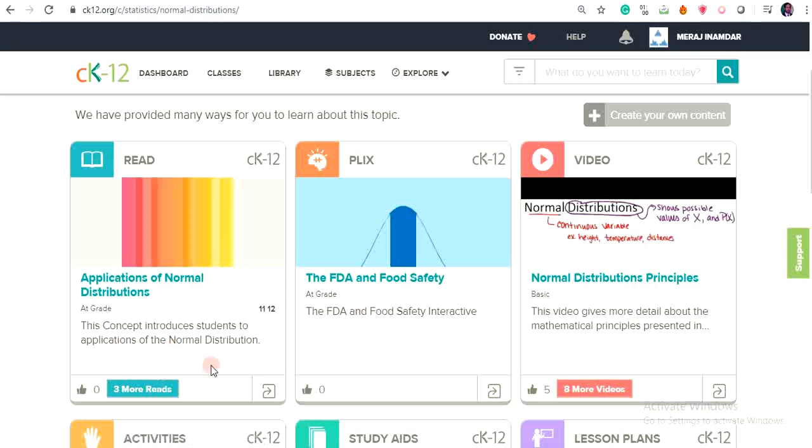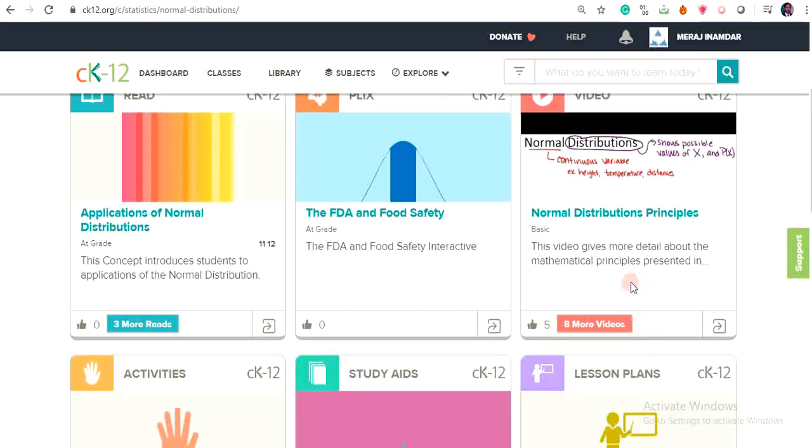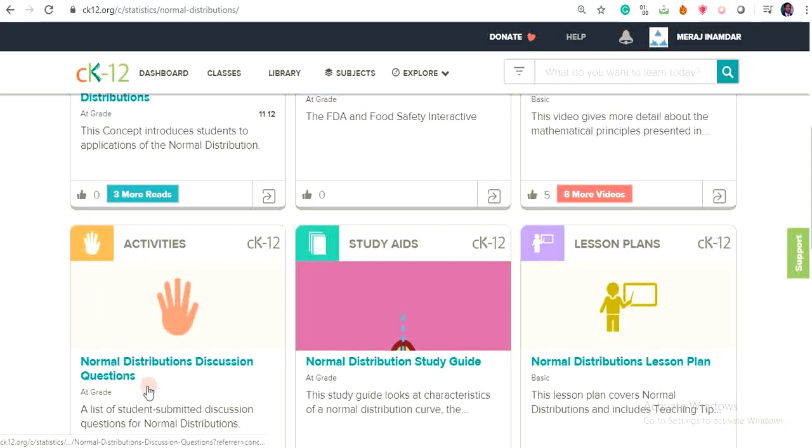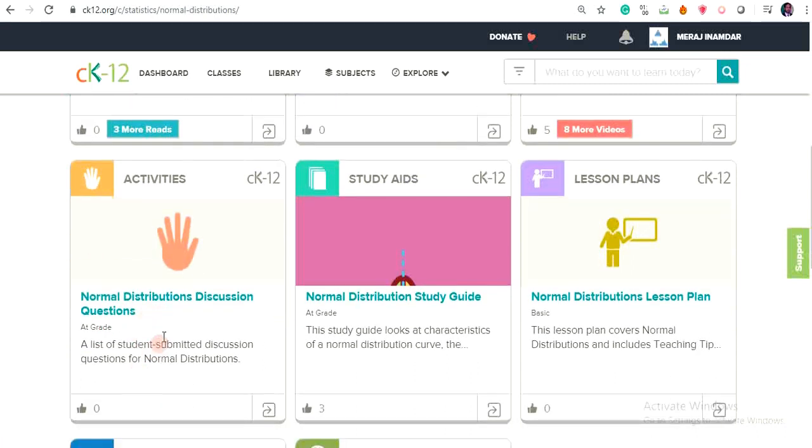Apart from the reading, you have various videos which are available on YouTube related to this topic. This CK12 team has customized these videos for better learning. Then you have the activities. Activities are general quick quizzes related to this concept. And then study aid provides short notes about this concept.